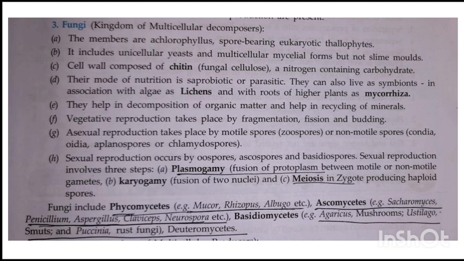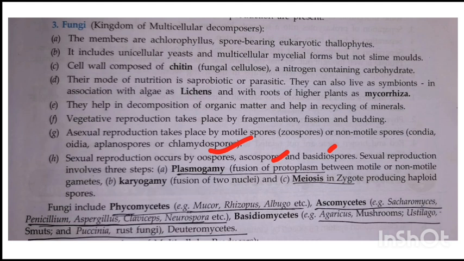Vegetative reproduction takes place by fragmentation, fission or budding. Asexual reproduction takes place by motile spores called zoospores. Zoospores are always motile. Non-motile spores are conidia, oidia, aplanospores or chlamydospores. Sexual reproduction occurs by oospore, ascospore, basidiospore.